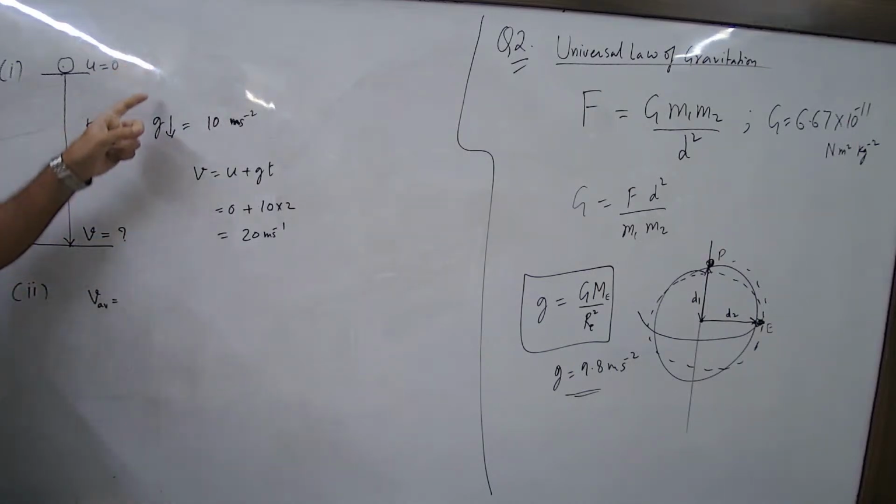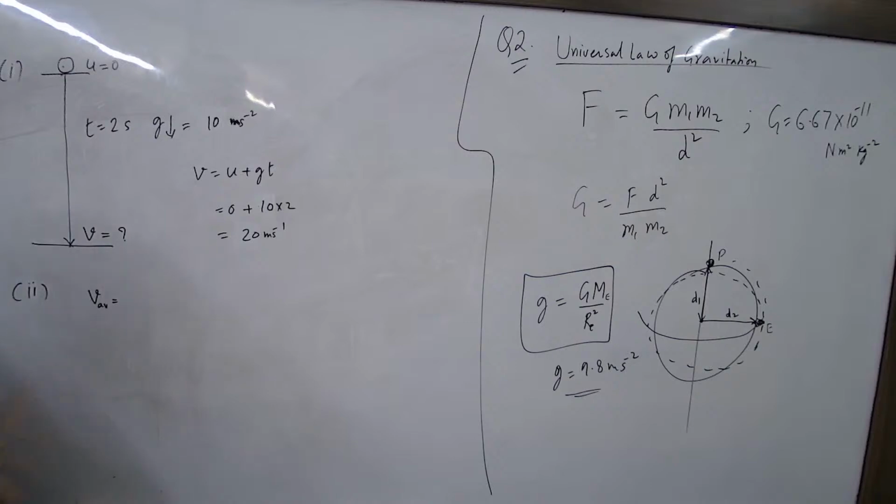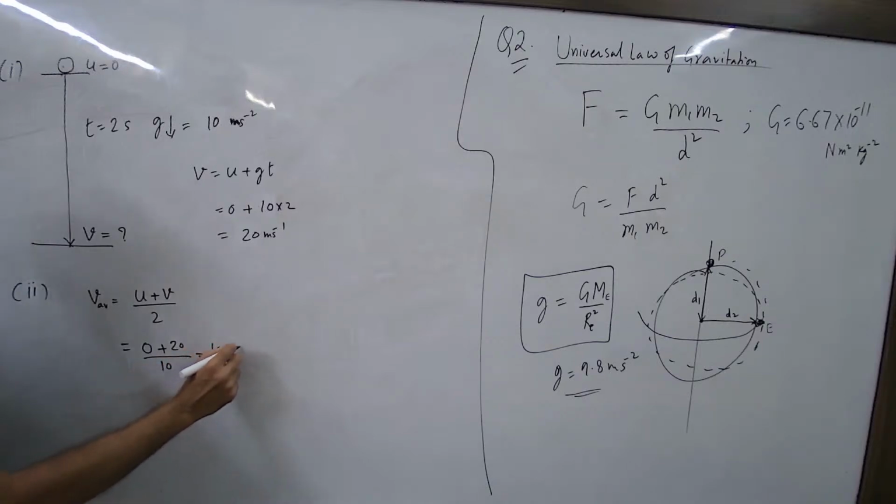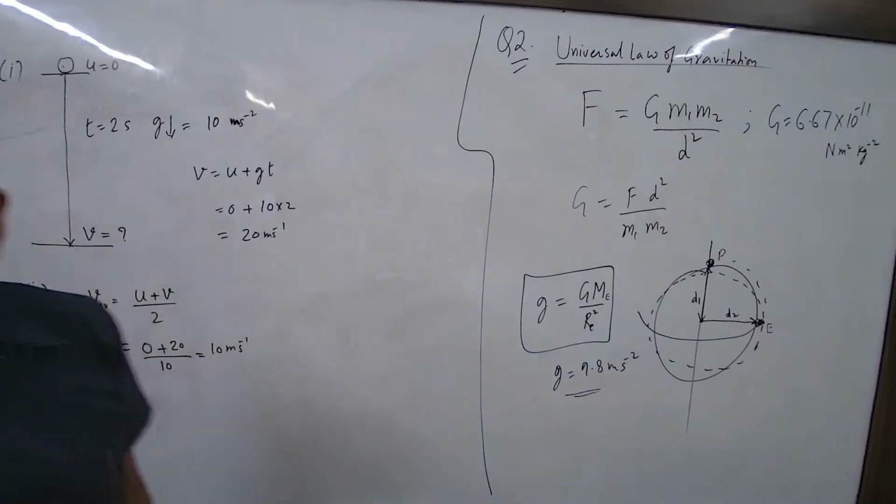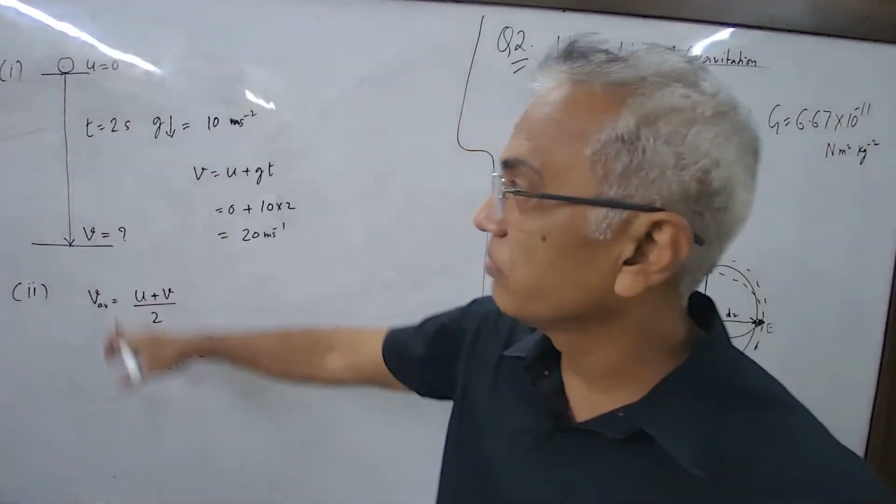So when the acceleration is constant, the average velocity is given as the sum of initial and final velocity by 2. Whenever the acceleration is constant, you use this formula. So U is 0, V is 20, so it is 10 meter per second. Average speed is 10 meter per second.